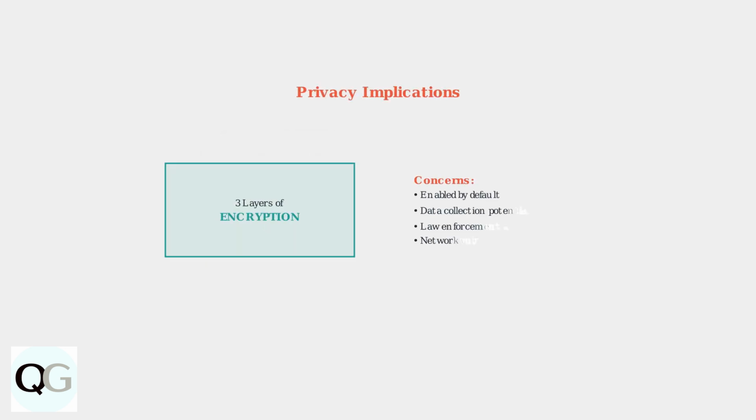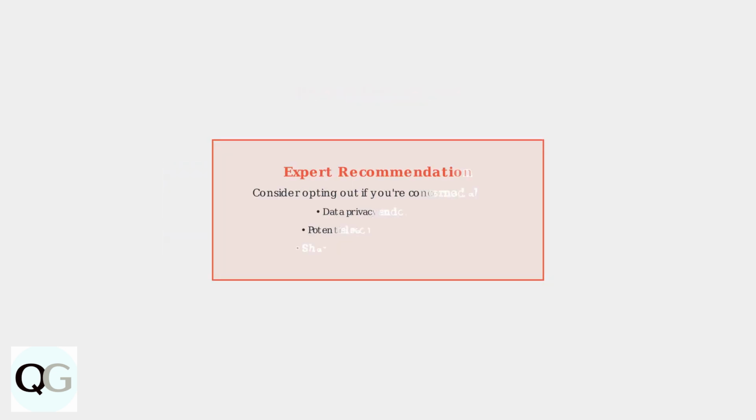However, Sidewalk raises significant privacy concerns. While Amazon uses 3 layers of encryption for all transmissions, the system is enabled by default without explicit user consent. Privacy experts and advocates strongly recommend that users opt out of Sidewalk if they have concerns about data collection, potential misuse, or partnerships with law enforcement agencies. Understanding these privacy implications is crucial for making an informed decision about whether to keep Amazon Sidewalk enabled on your devices.